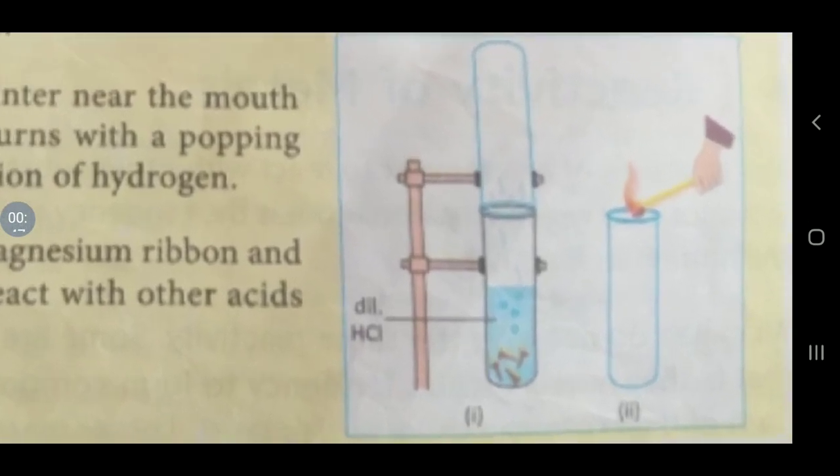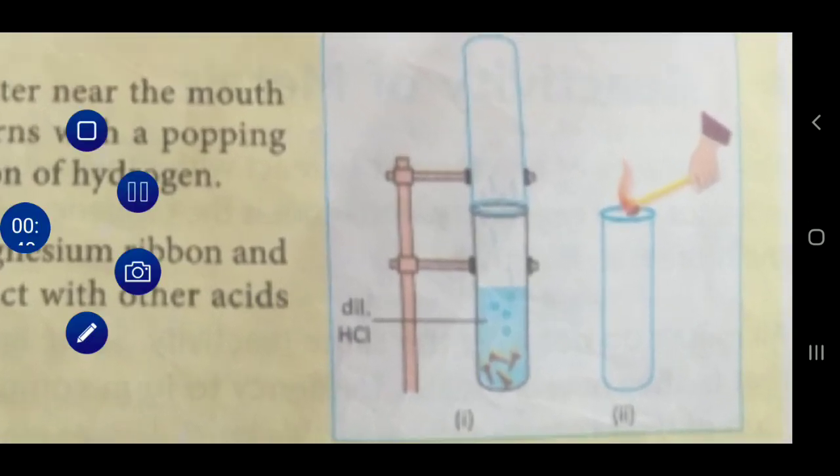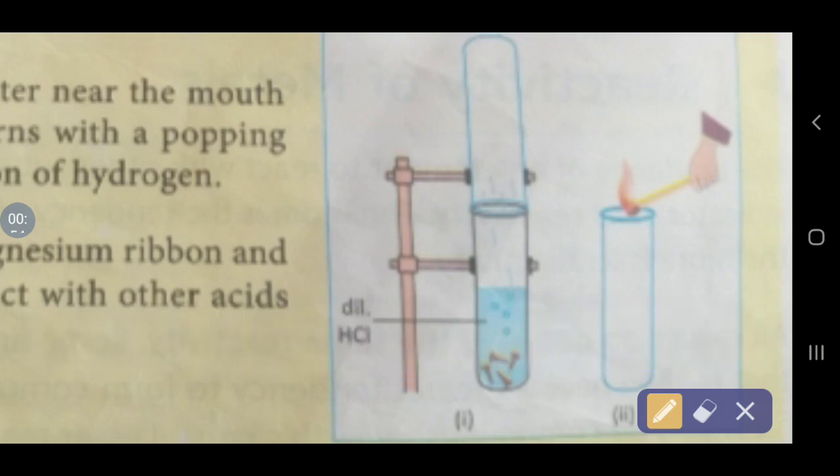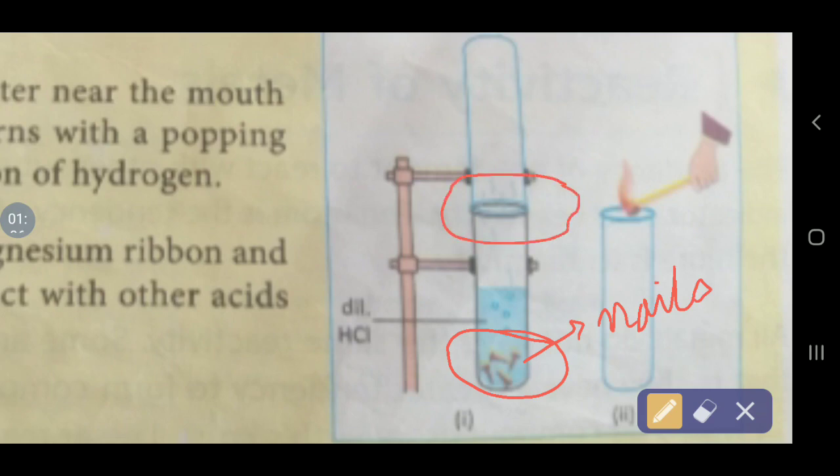In this activity, we will take iron nails and we will dip them in dilute HCl. HCl is hydrochloric acid. Now after this, we will invert another test tube over the mouth of the first test tube. And what will we observe? We will observe certain bubbles. Bubbles mean evolution of a gas.